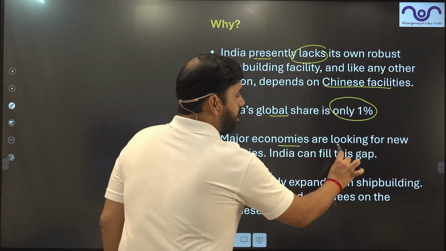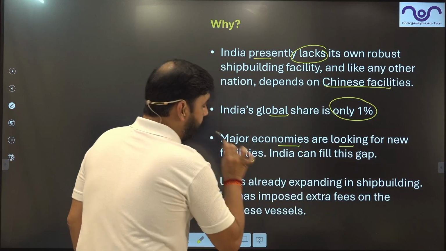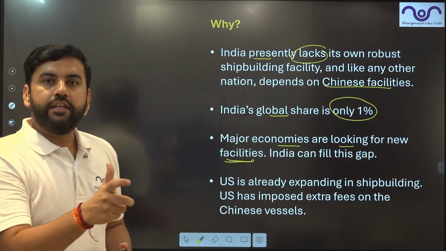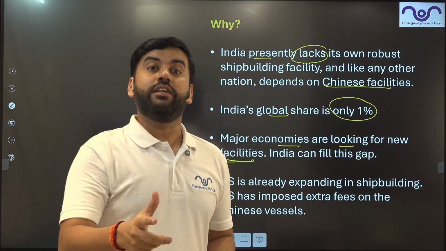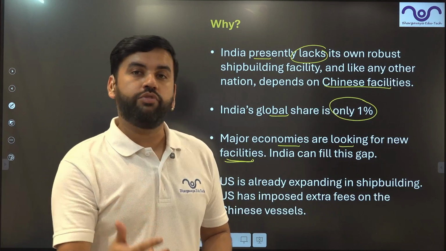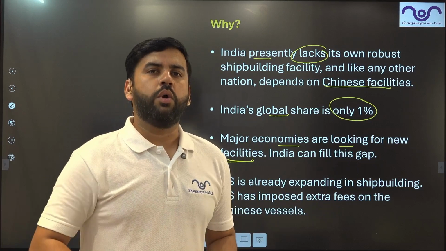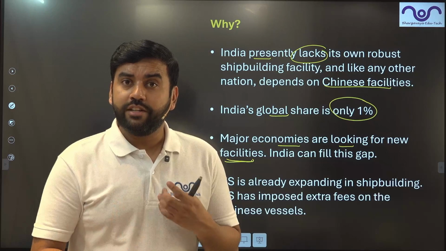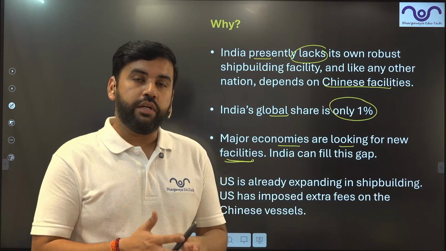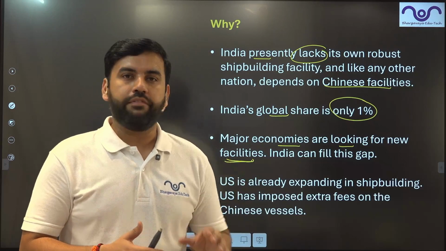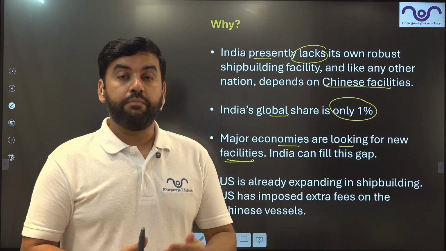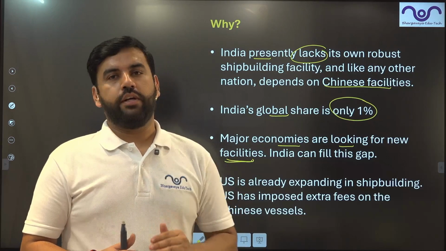Major economies are looking for new facilities because over-dependence on China, or China-centric development or international trade, is now not a normal thing. Many countries are aspiring for diversification, especially countries in Asia and Africa. And India can provide a good alternative to China in this regard.